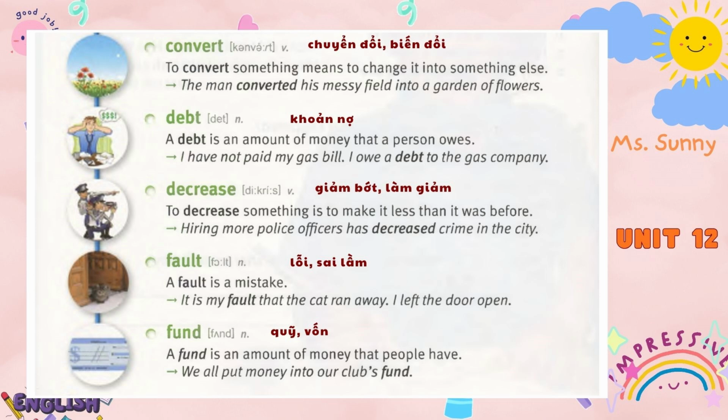Decrease. To decrease something is to make it less than it was before. Hiring more police officers has decreased crime in the city.